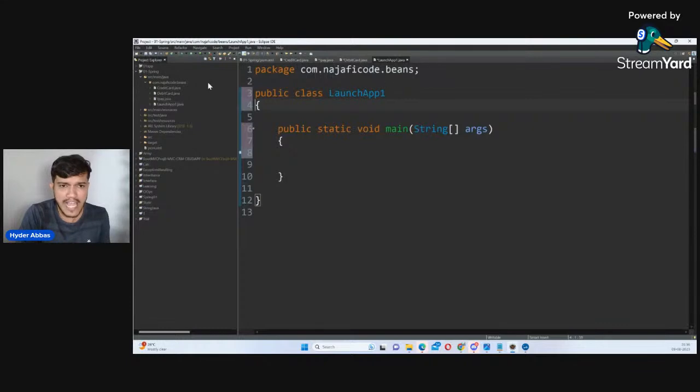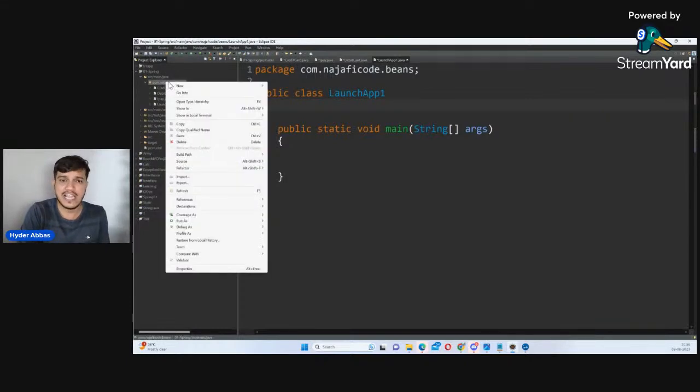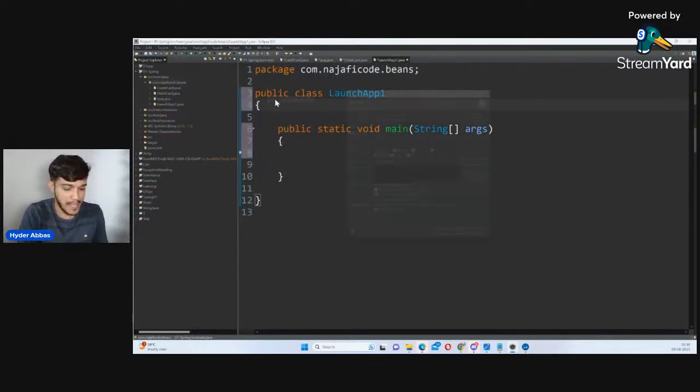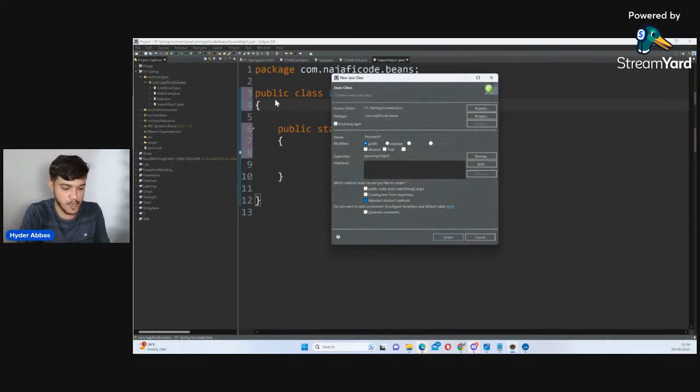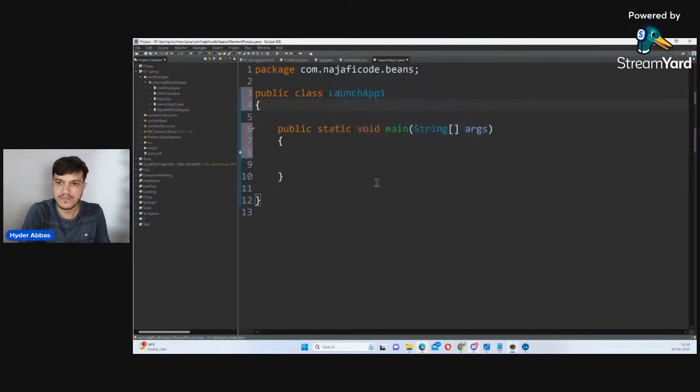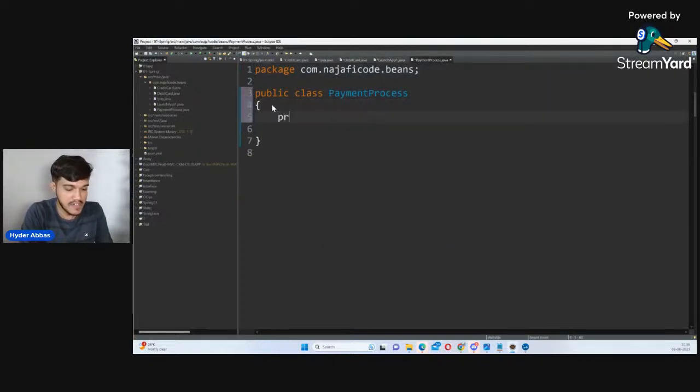So I would like to create one more class, which we had in the last class also: the PaymentProcess class. You will understand this also, guys. Within this class, I will say private iPay, which is the interface name, iPay. And using the setter, I will set the values.